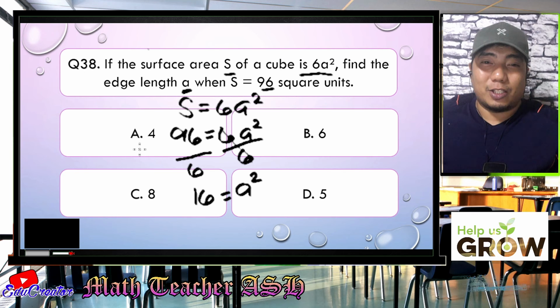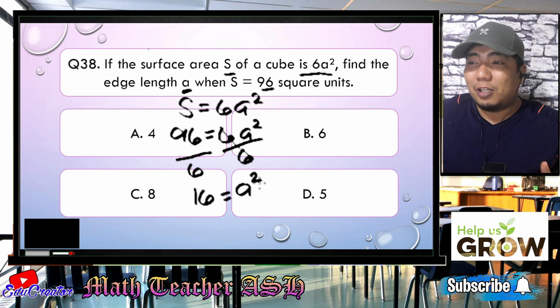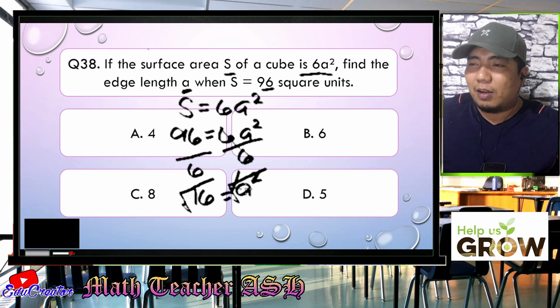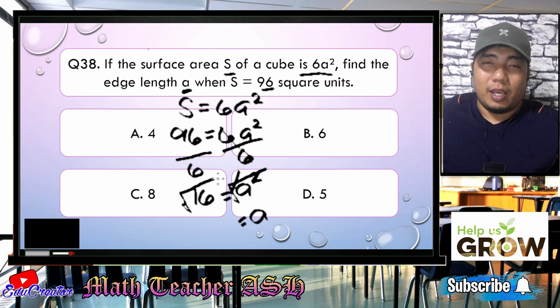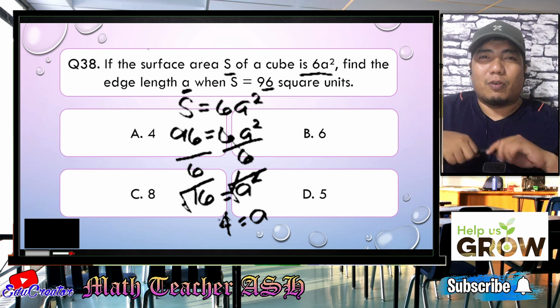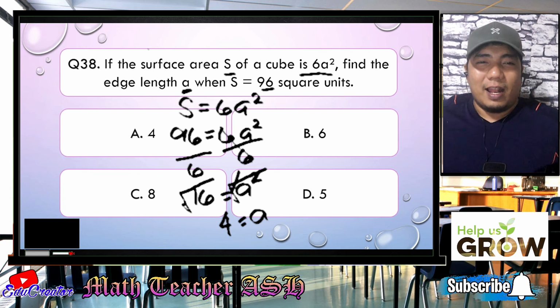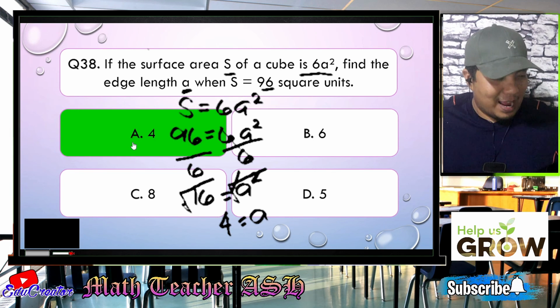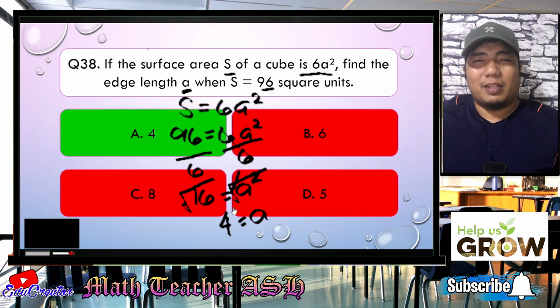Now, did we answer the problem? Not yet, my dear math learners, because we still have the squared here in our a. So we will be square rooting both sides of the equation. So this will be cancelled, all right? And a there will become the square root of 16. Is 16 a perfect square? Very good. And that is 4. So therefore, the correct answer for this problem is letter A. All right. Easy, right? Very easy, my dear math learners.